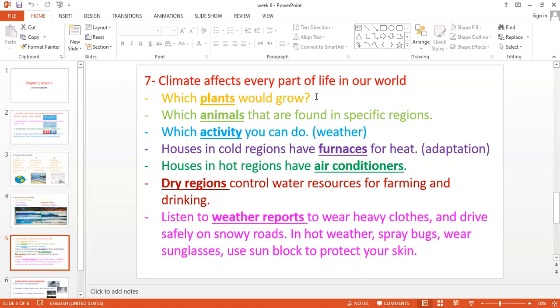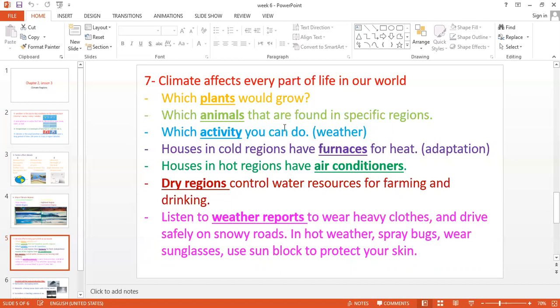All of these are summer plants, and we also have winter plants like bananas, apples, and oranges, especially oranges, which grow in winter. So why do we have these kinds of plants? Because of the climate. In the hot climate, we have specific plants, and in the winter climate, we have other plants.